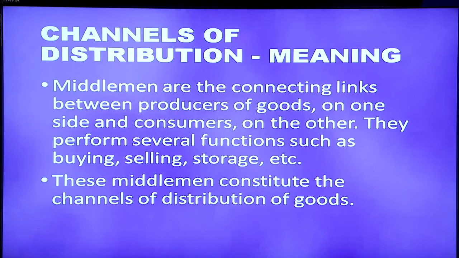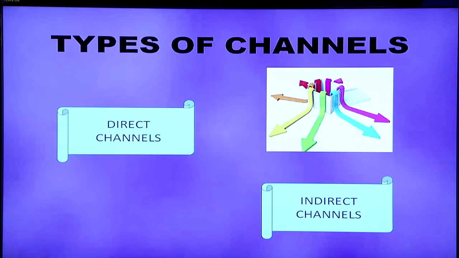In detail, we have middlemen for connecting producers and consumers, and they are the channels of distribution. They perform various functions like buying, selling, storage, etc. And when we divide them into two, we can say direct channel and indirect channel.